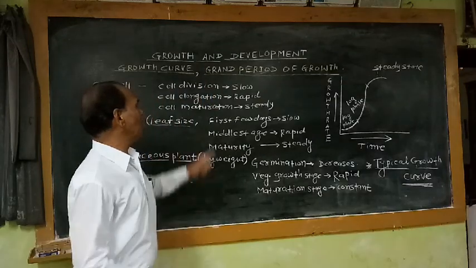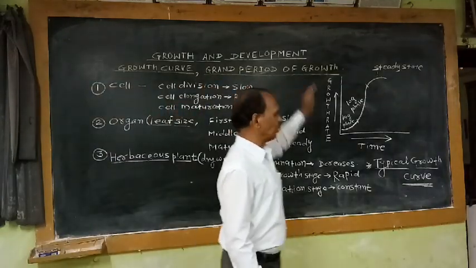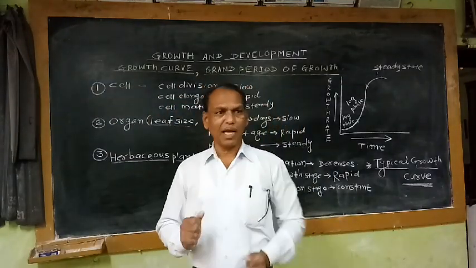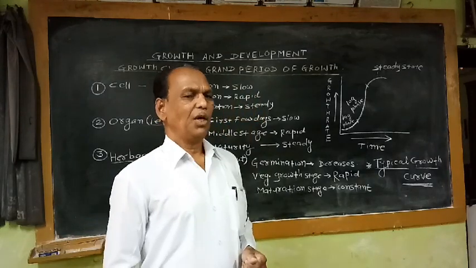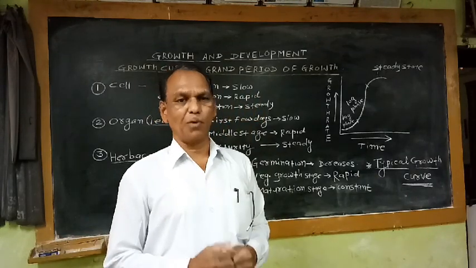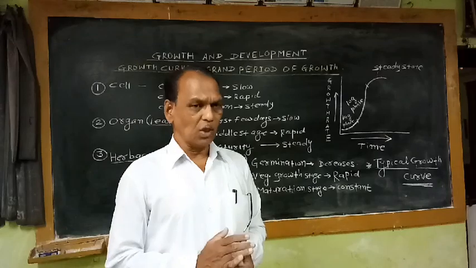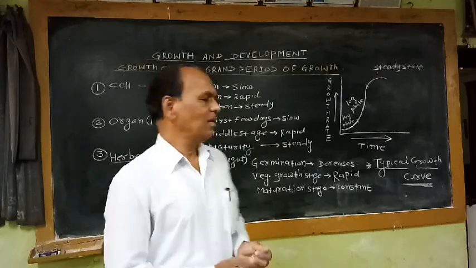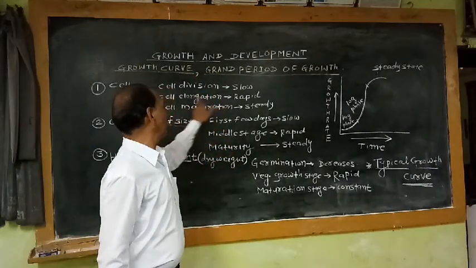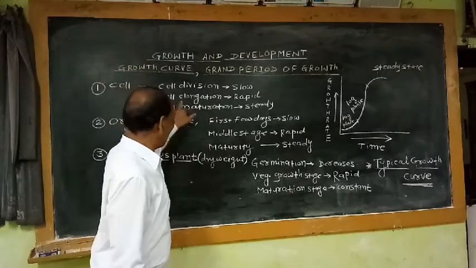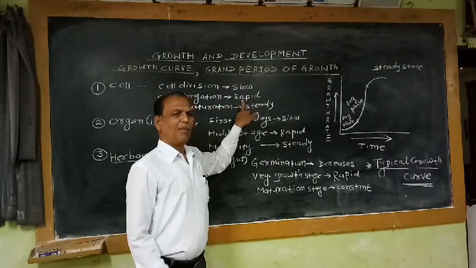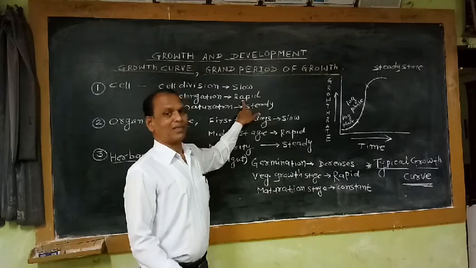Then what is the meaning of this term, grand period of growth? The meaning of this term is nothing but the period in which maximum growth is reported. During the course of growth, if we take a single cell, in which stage is maximum growth reported? In the cell elongation phase, more growth takes place in a dividing cell.